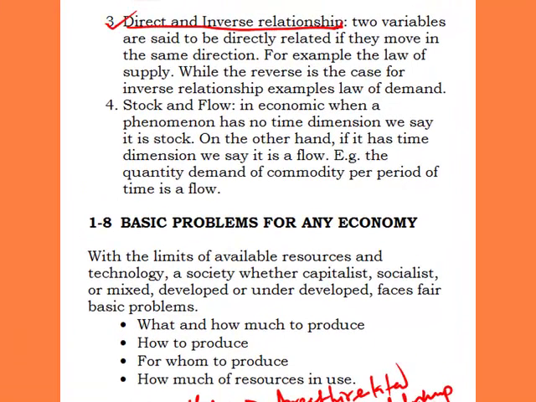Why is the reverse the case for an inverse relationship? An example is the law of demand. The law of demand says that the higher the price, the lower the quantity demanded. The two variables are inversely related. So that is what direct and inverse relationship means.